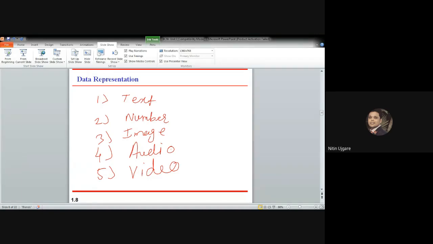The third type of data form is the image. Images are also represented by bit patterns. In its simplest form, an image is always composed of a matrix of pixels, where each pixel represents a small dot. The size of the pixel depends on the resolution. For example, an image can be divided into 1,000 pixels or 10,000 pixels.